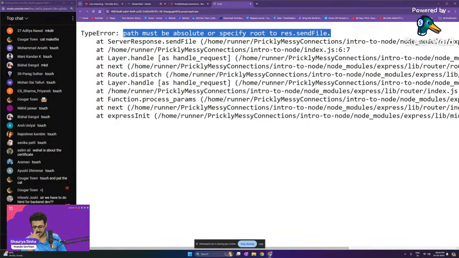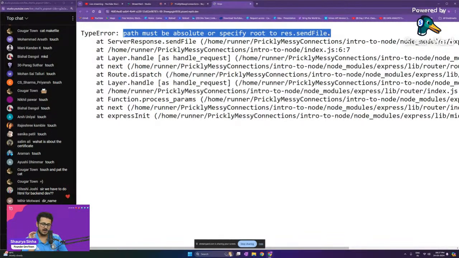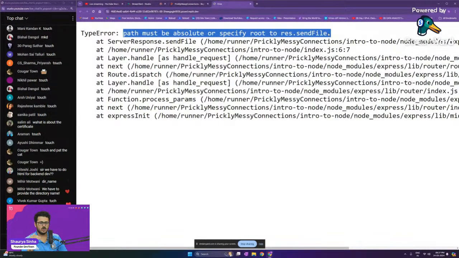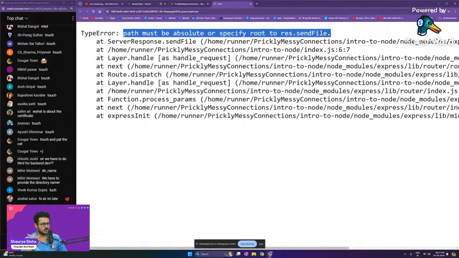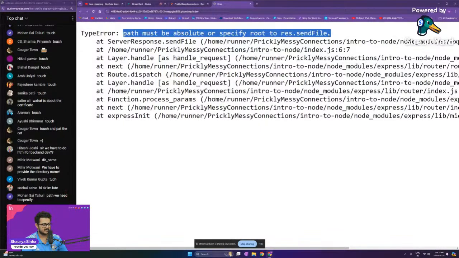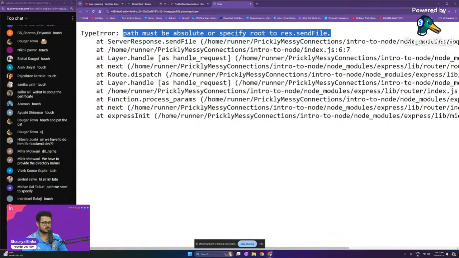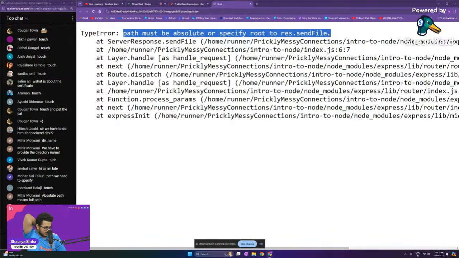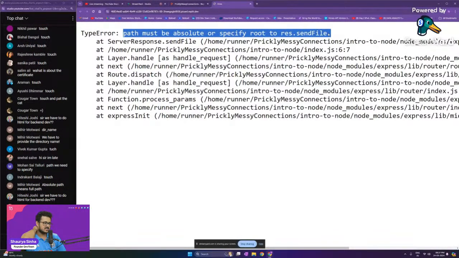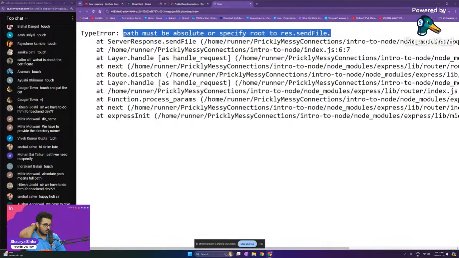A very interesting error we are able to get right over here. Read this error and let me know what you understand by this. I'm not saying that you have to be right or wrong. I will explain it, that is my job, but I want to understand what you guys understand. Okay, absolute path means full path. Good, Mihir. We have to give the exact path, the location, /HTML.